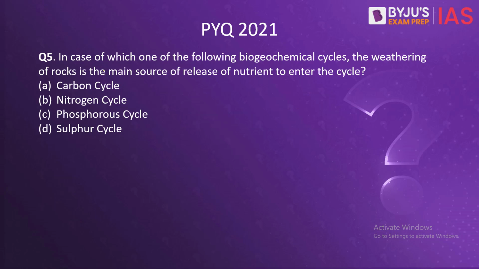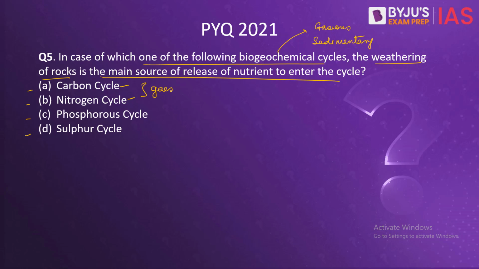Now the PYQ. In case of which one of the following biogeochemical cycles is the weathering of rocks the main source of release of nutrients to enter the cycle? So we have the options: carbon cycle, nitrogen cycle, phosphorus cycle, and sulfur cycle. Now there are two types of biogeochemical cycles. We have gaseous and then we have sedimentary. Now carbon cycle and nitrogen cycle are both gaseous in nature. So that is why this cannot apply to them. So these are eliminated.